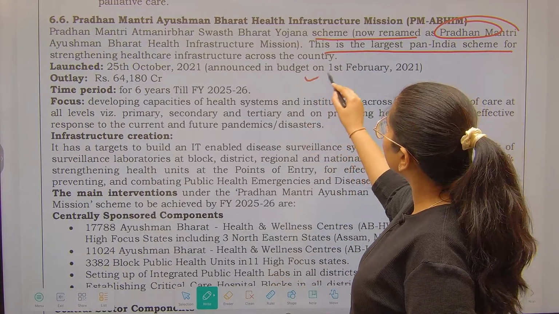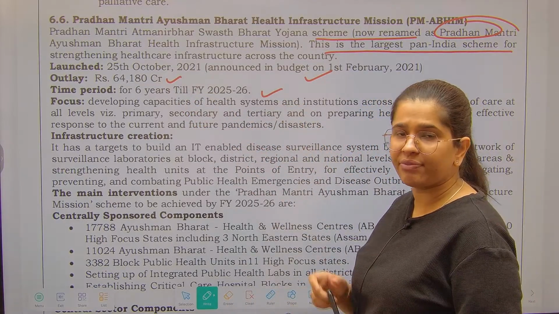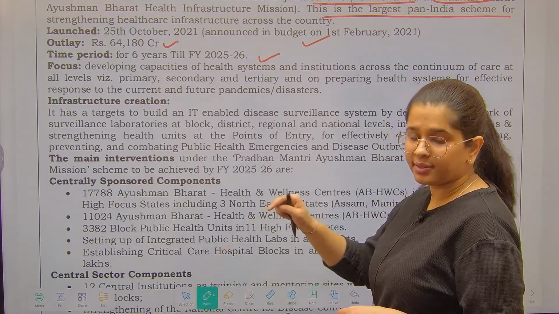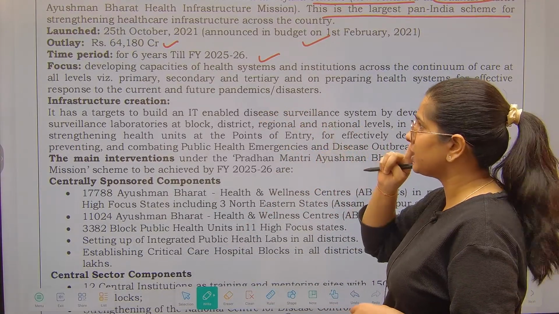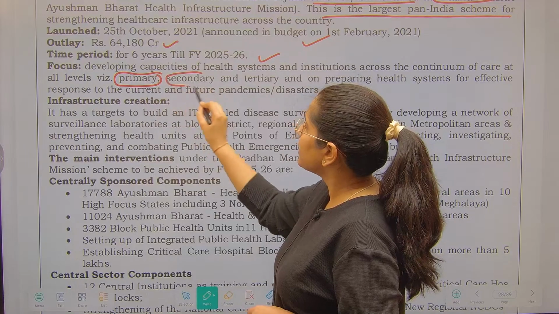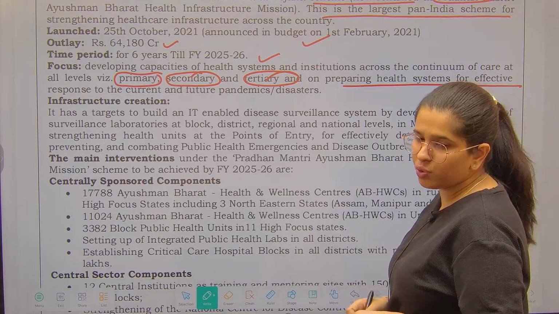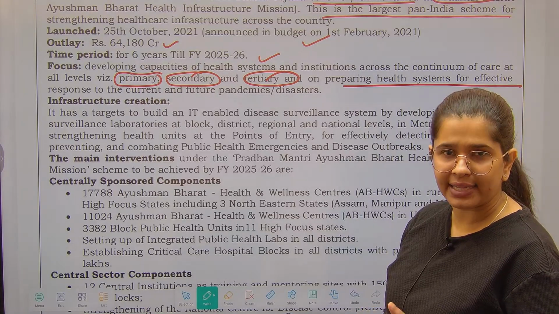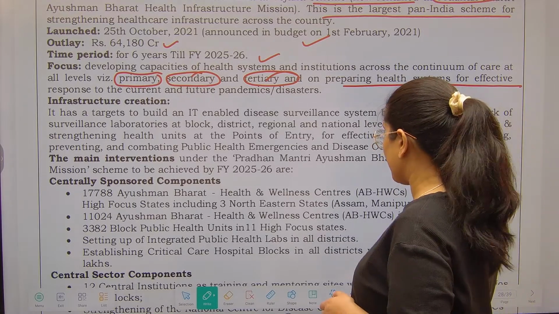Now, launched in 2021. Outlay is 64,000 crores. Time period is till the financial year 2025-26. Now, if you read the focus clearly, you will be able to know what we want to do under this particular scheme. So we want to focus at all levels, be it primary, secondary as well as tertiary, on preparing health systems for effective response to current as well as future pandemics. Obviously, COVID-19 has given us good lessons that your health infrastructure is really weak and you have to work on it. Infrastructure creation.